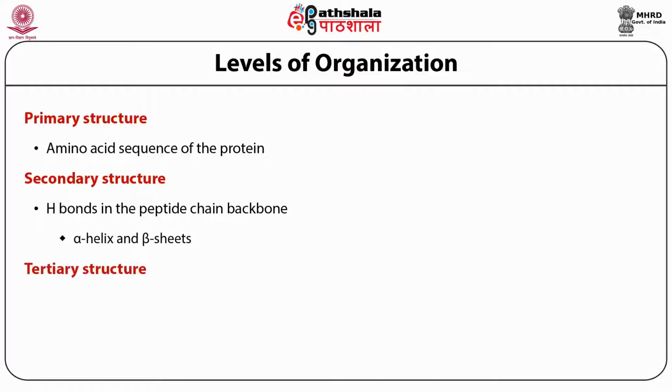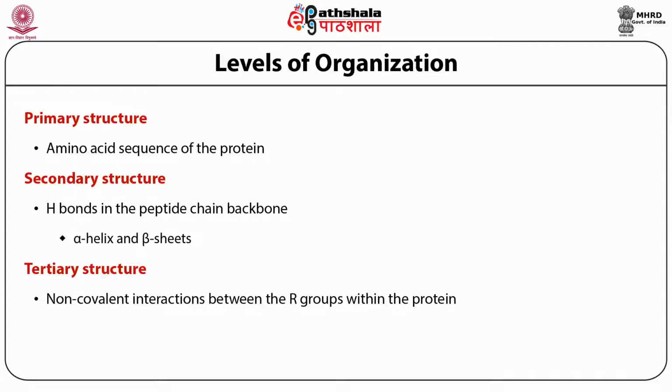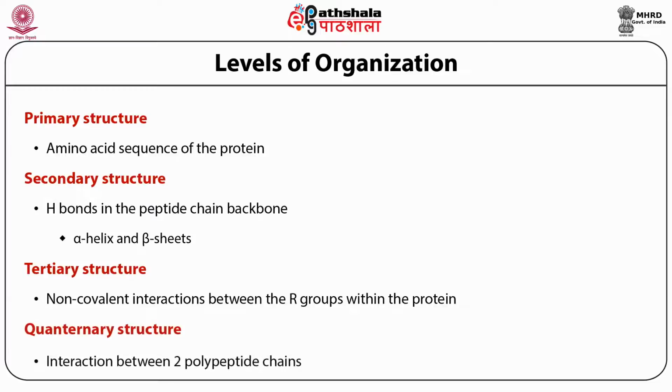In the tertiary structure, there are non-covalent interactions between the substituting groups within the protein. That is, the side chains present in the amino acids have interactions, like hydrophilic or hydrophobic interactions, which are also known as non-covalent interactions. Based on that, the orientation or flexibility of the molecule will change. That is what the tertiary structure of a protein gives information about. And of course, the last one is the quaternary structure, the interaction between two polypeptide chains. That will give you the quaternary structure of the proteins.